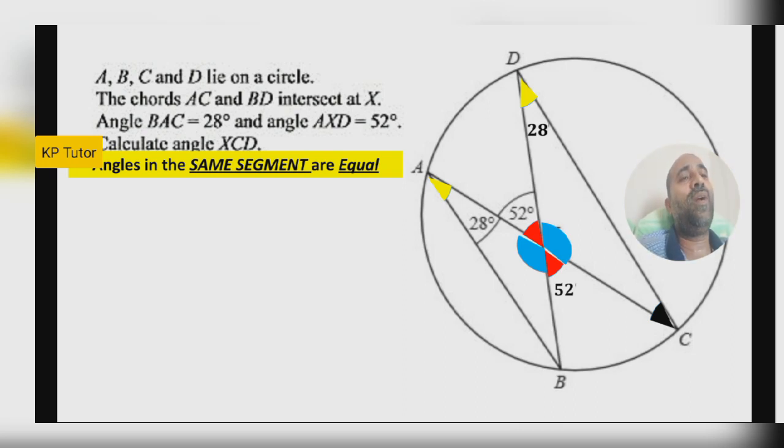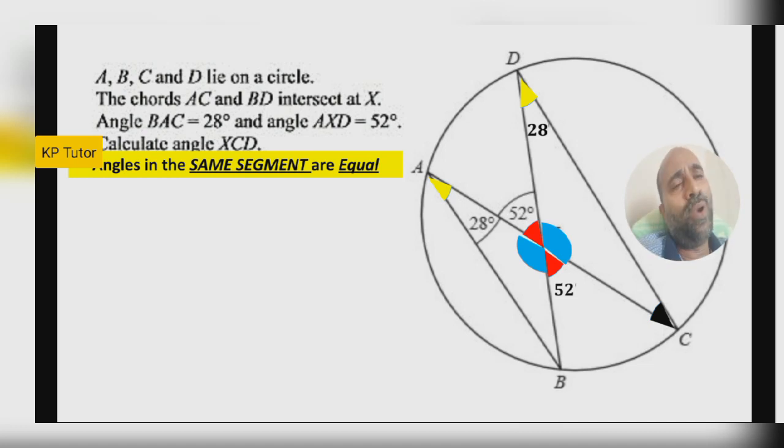Then one more thing we know: AC and BD are intersecting at X, that means the angles at a point. How much is that? Angles at a point, that is very basic elementary knowledge: angles at a point are 360. So 52 plus the blue colored angles plus another 52 must be 360.